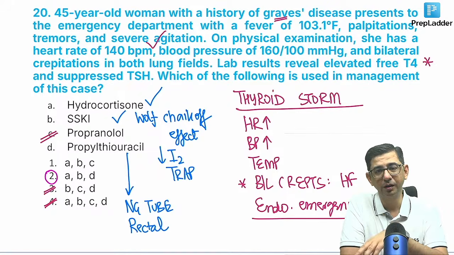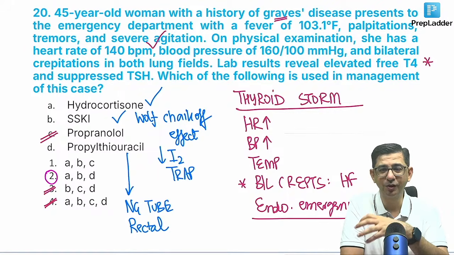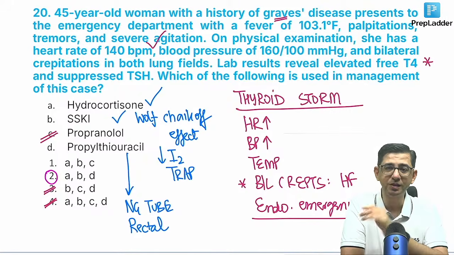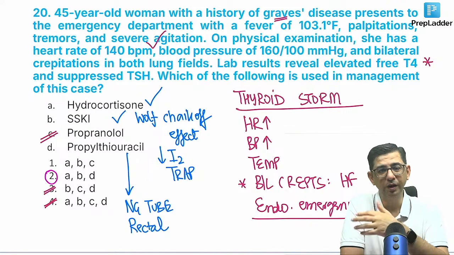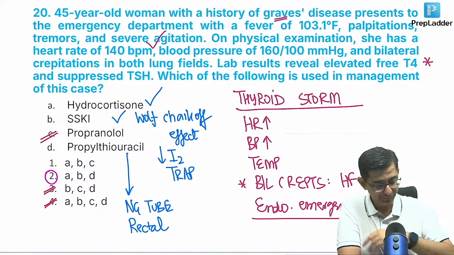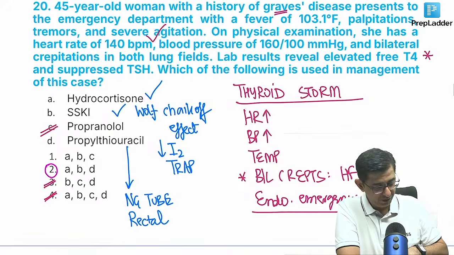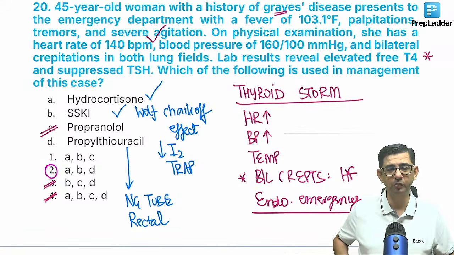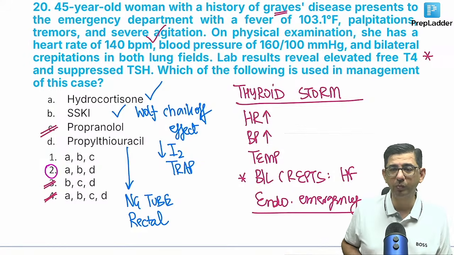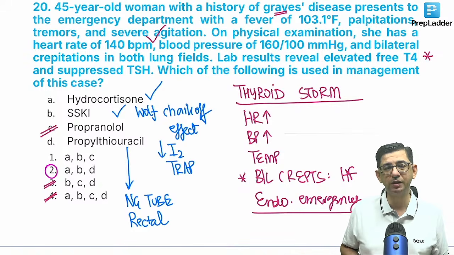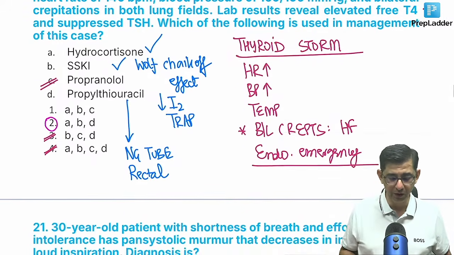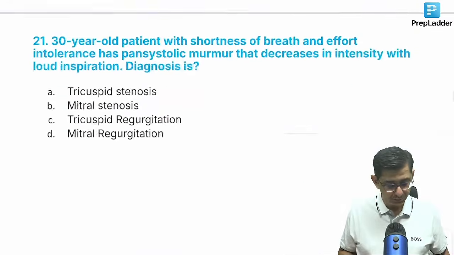So this is a concept only: tachycardia, like Graves disease, is a classical example of high output heart failure. And in heart failure, we don't give a beta blocker to a patient. Okay, fine. We are sorted for this case. Yeah, esmolol can be used. Esmolol we can use, but again, it would be a very, very dicey thing to do. So it is better to manage the patient with hydrocortisone, SSKI and propylthiouracil.